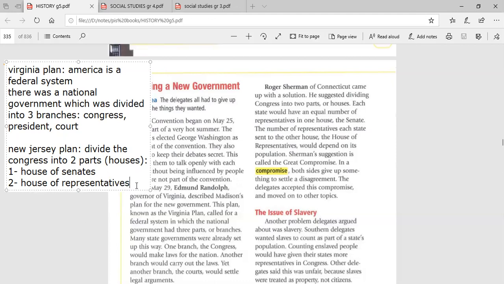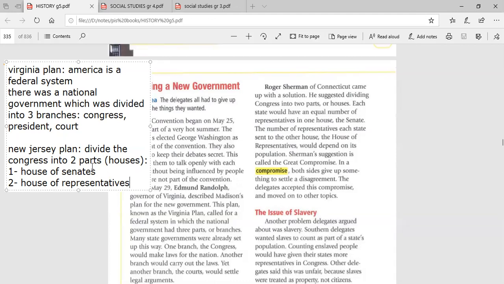In the House of Representatives, they will elect their representatives according to the population. According to what? The population. So if the state, for example, is a big state with a big population, it will have more representatives in the House than the smaller states with a small population.